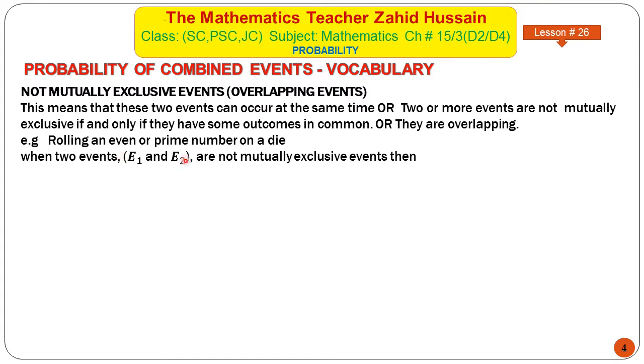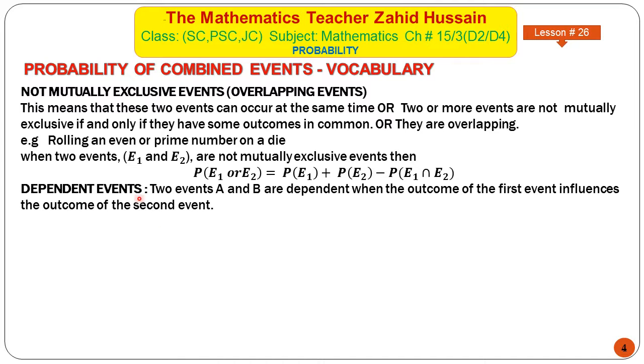When two events E1 and E2 are not mutually exclusive events, the probability of E1 or E2 will be equal to probability of E1 plus probability of E2 minus probability of E1 intersection E2. So when events are not mutually exclusive, we subtract the probability of the common events, and if events are mutually exclusive, then we will not subtract this. Then the probability of E1 or E2 will be equal to probability of E1 plus probability of E2.